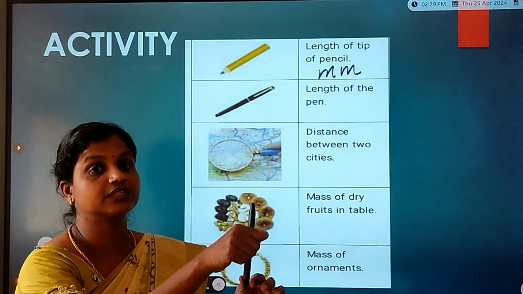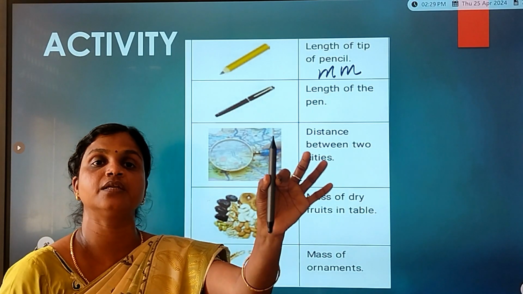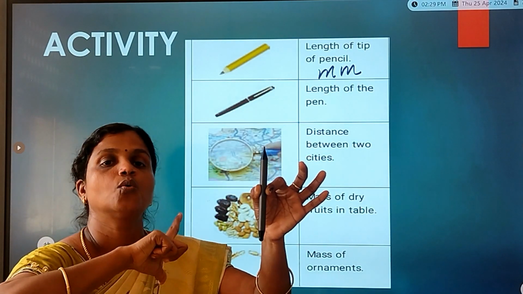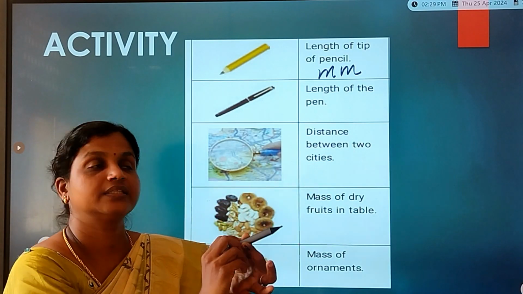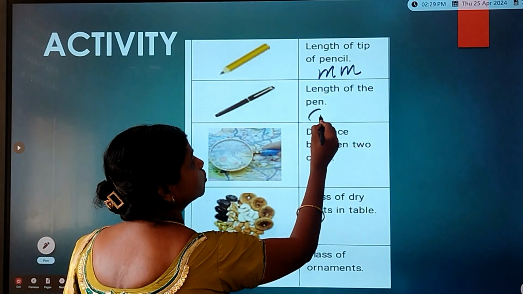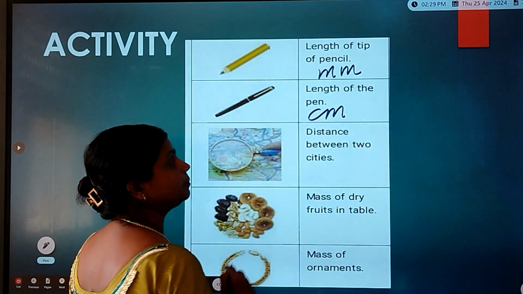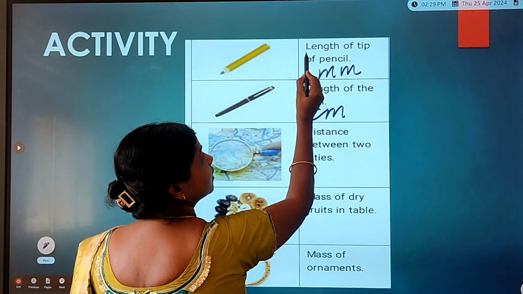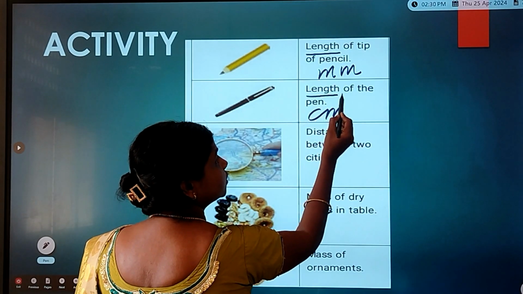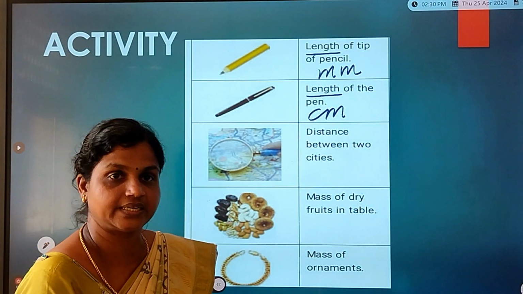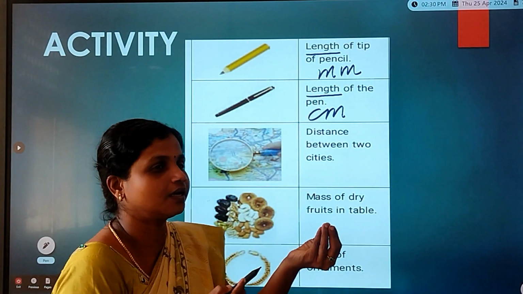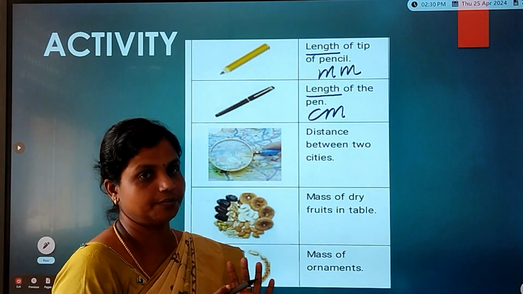Come to the next question. What is the length of the pen? We can use a scale to measure this. What is the unit on the scale? That is centimeter. So the length of the pen must be measured in centimeter. See children, for length, what is the SI unit of length? It is meter. For smaller, it is millimeter, and a little bigger, it is centimeter.